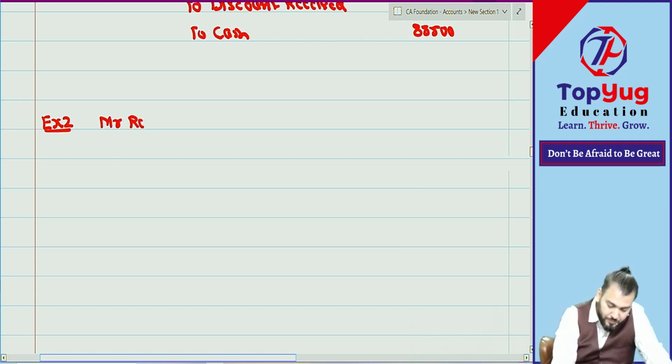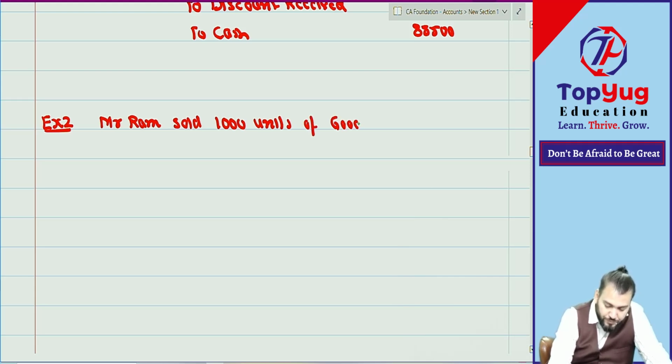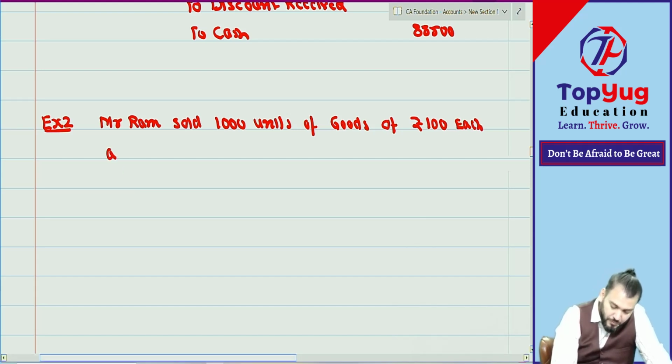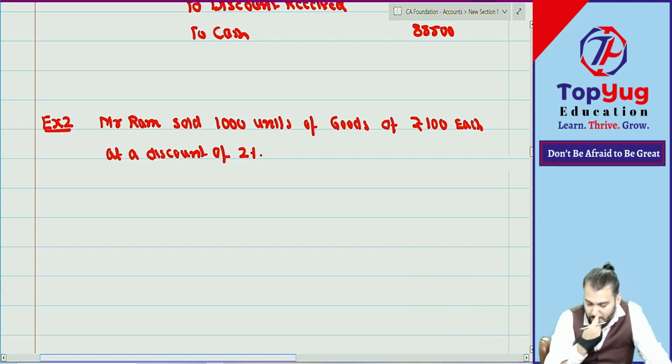Mr. Ram sold 1,000 units of goods of rupees 100 each at a discount of 2%. Correct?